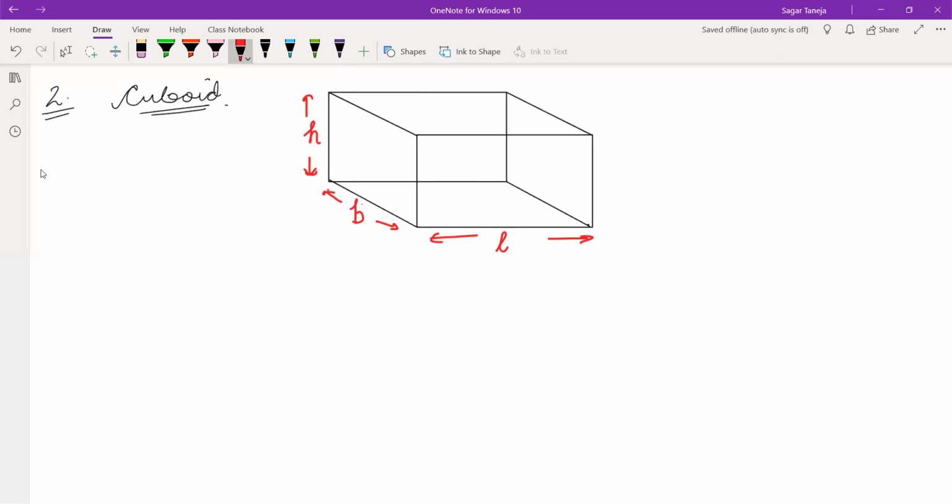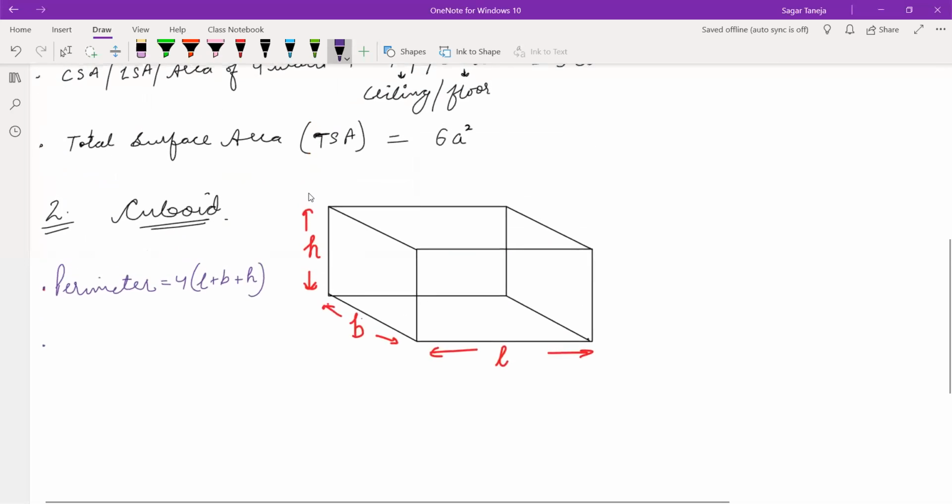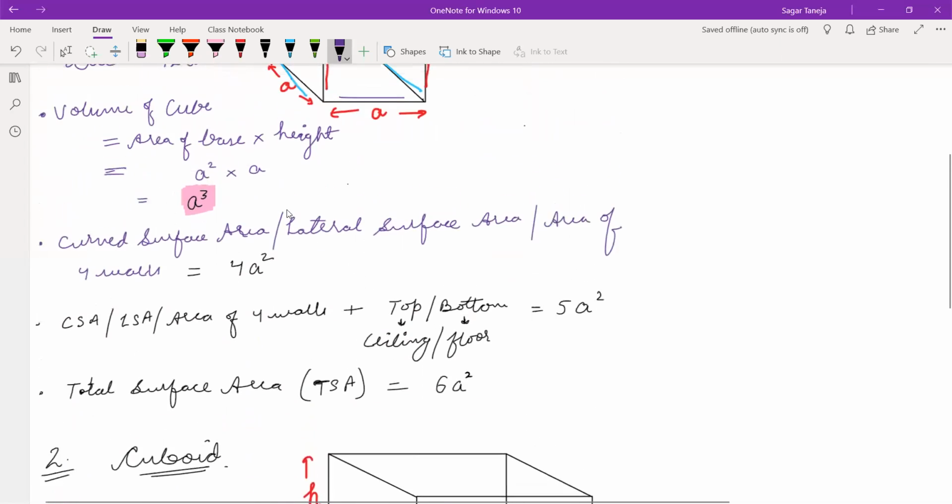So writing with perimeter again. Perimeter of cuboid. How many lengths are there? I have told you 4 length, 4 breadth, and 4 height. So 4 times L plus B plus H. This is the perimeter of cuboid. Then, okay, one more thing I have not told you. Just write one more thing here.